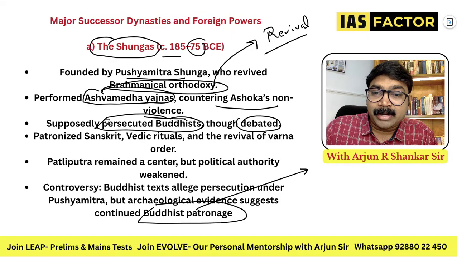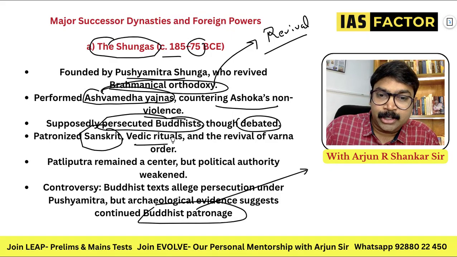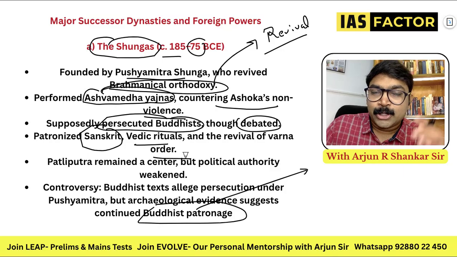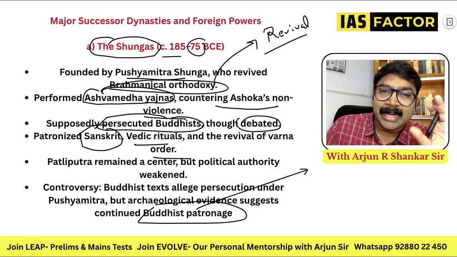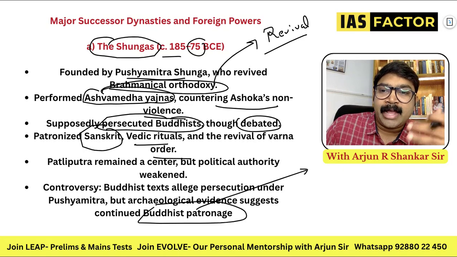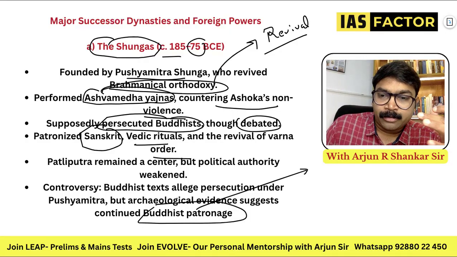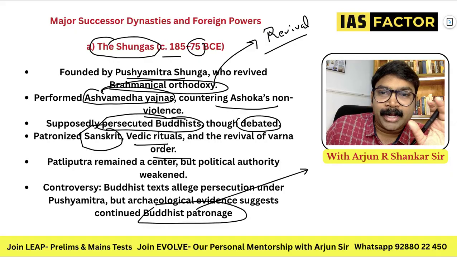Anyway, he patronized Sanskrit, Vedic rituals and the revival of the Varna order. So everything you saw in the later Vedic period was revived by Pushyamitra Shunga. That is called Brahmanical revivalism. Pataliputra remained a center, but political authority weakened.